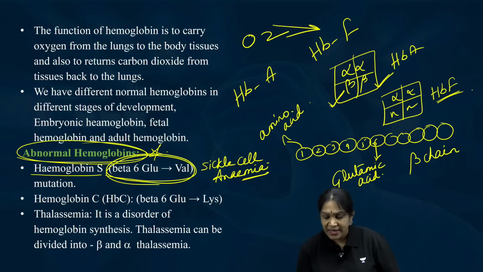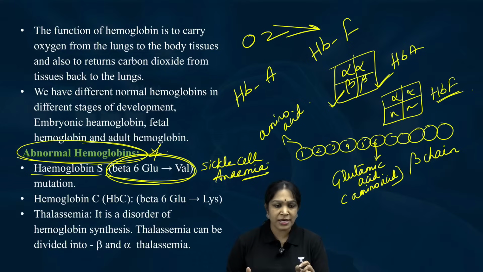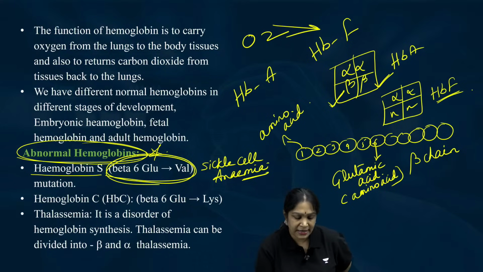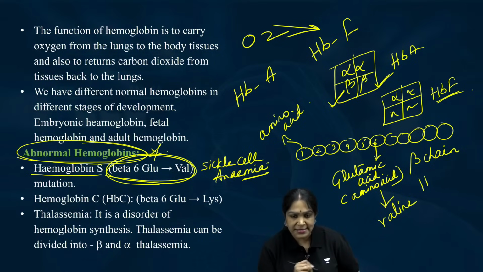Glutamic acid is the name of an amino acid. Originally in the sixth position you have glutamic acid, but that is changing into another amino acid called valine. Then it is called HbS.